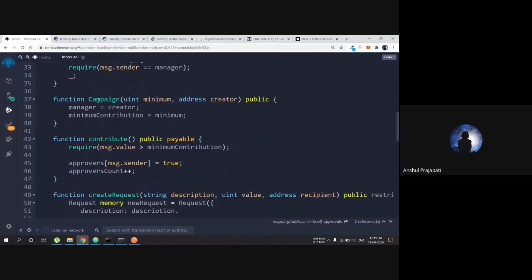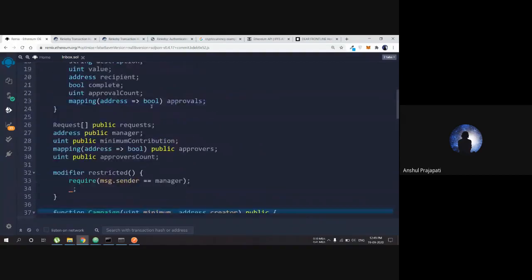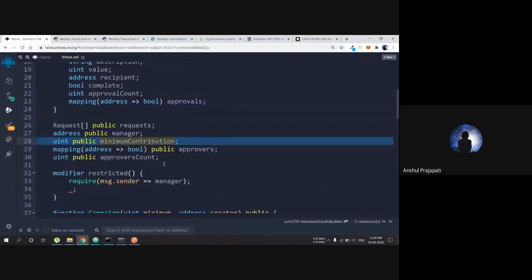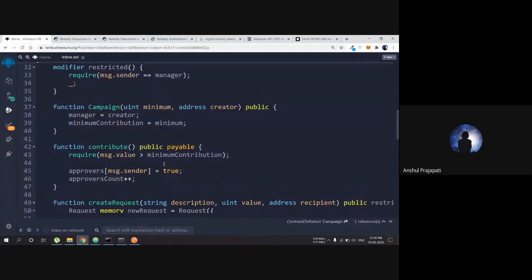Firstly, we are going to create the campaign. Campaign is like a constructor. In this campaign, we are going to take two arguments. First is minimum, which is the minimum amount of contribution that somebody has to give so that they can be approvers or investors of that campaign. And second is the address field.